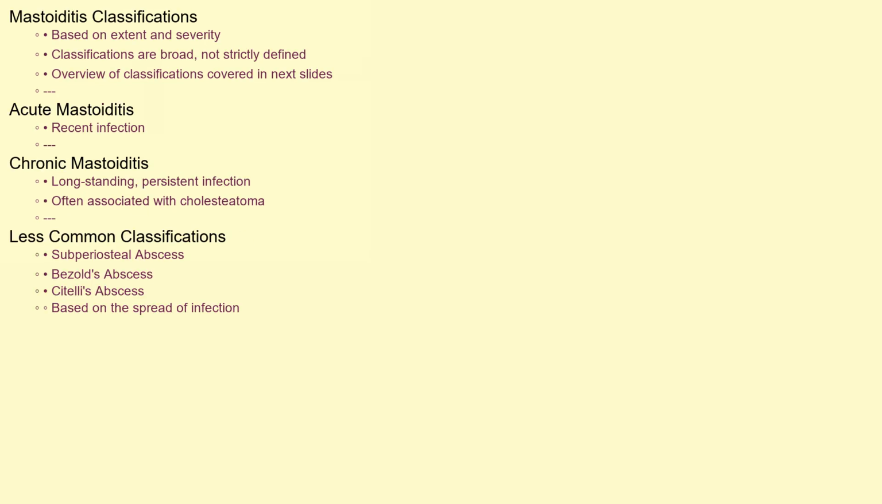While classifications aren't strictly defined, mastoiditis can be broadly categorized based on the extent and severity of the infection. Acute mastoiditis refers to a recent infection, while chronic mastoiditis indicates a long-standing, persistent infection, often associated with cholesteatoma. Subperiosteal abscess, Bezold's abscess, and Citelli's abscess are other less common classifications depending on the spread of infection.